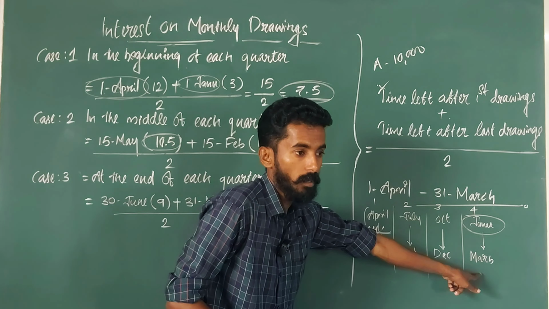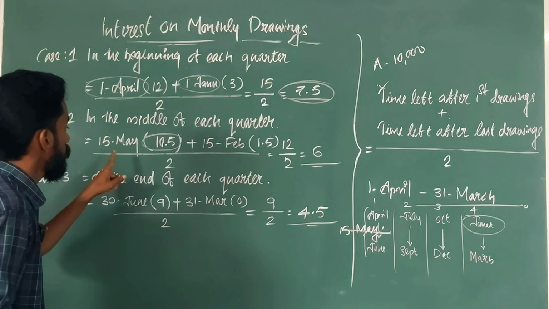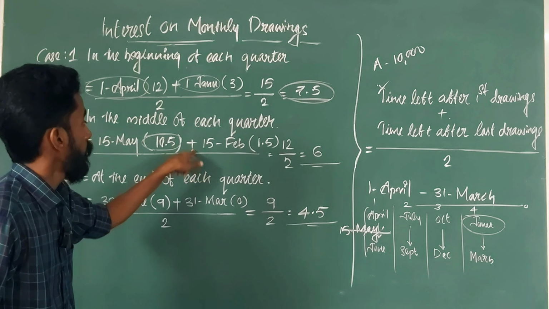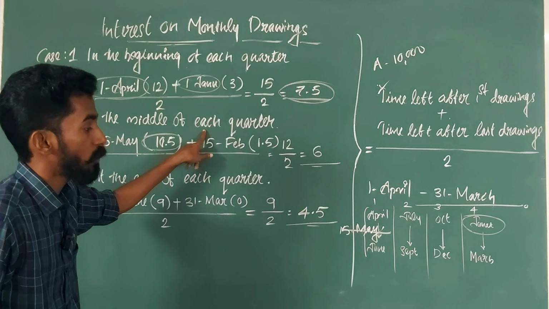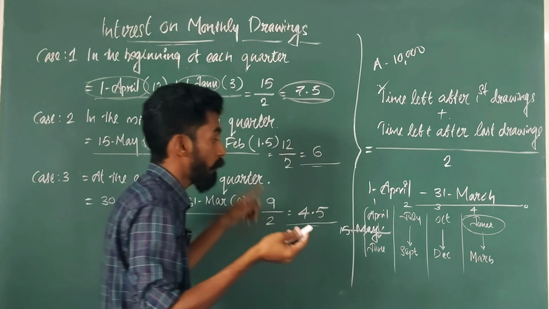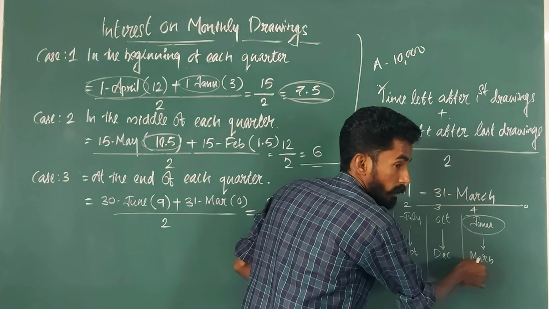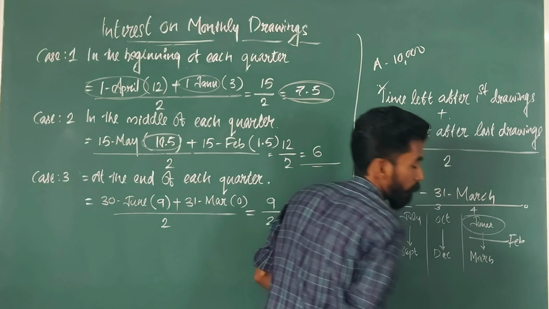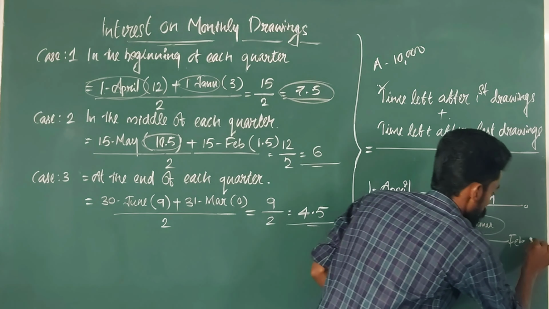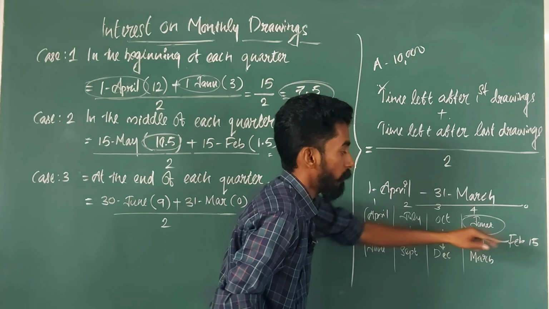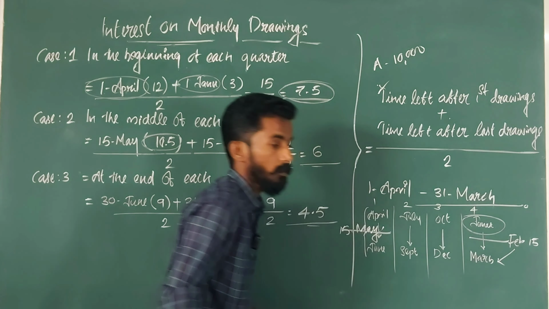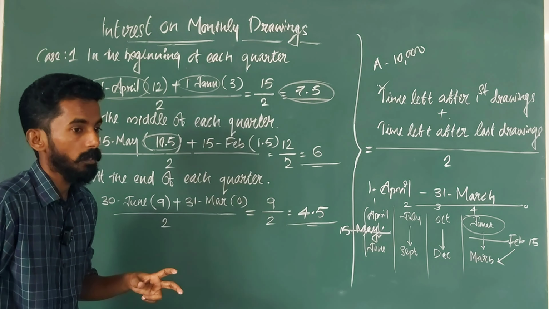What is the time period? 10.5 plus the last one. In the middle of each quarter, when was the last withdrawal? In the last quarter, the middle month is February, so February 15. From February 15 to 31st March, how many months are there?